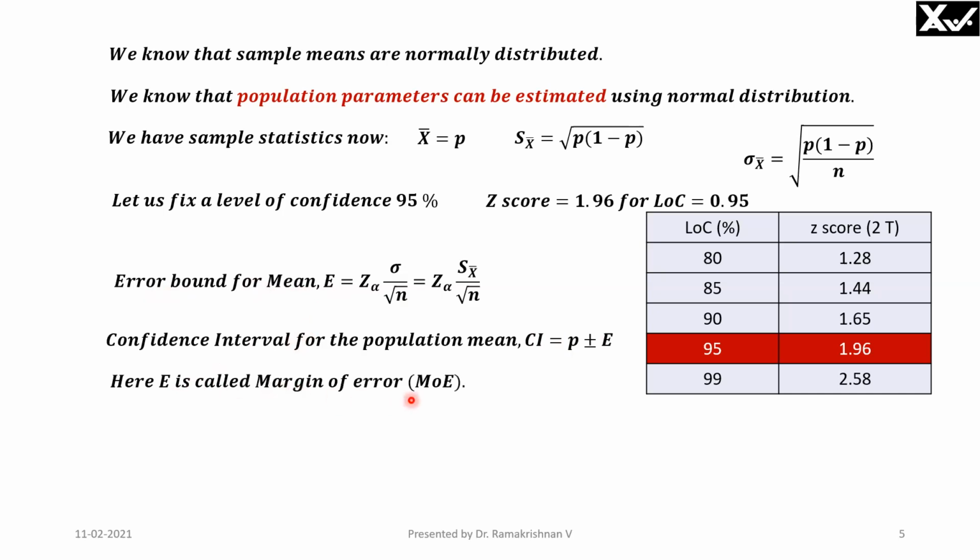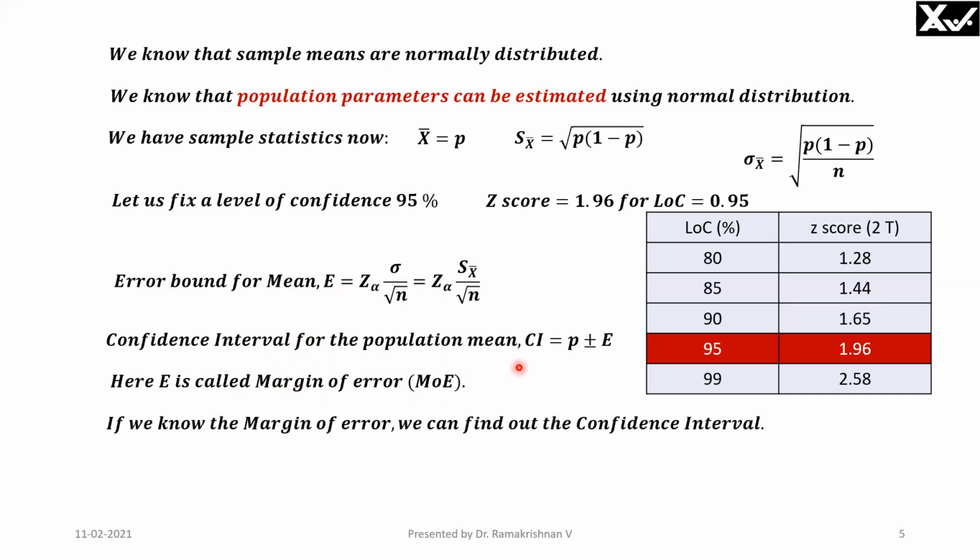So here E is called the margin of error. We can find out the confidence interval once we know the margin of error, and the margin of error depends upon the level of confidence we want. If the level of confidence is 95%, the Z score is known. Once the Z score is known, we can find out the margin of error in this relation. Once the margin of error is known, we can find out the confidence interval. That is what we saw in this slide.